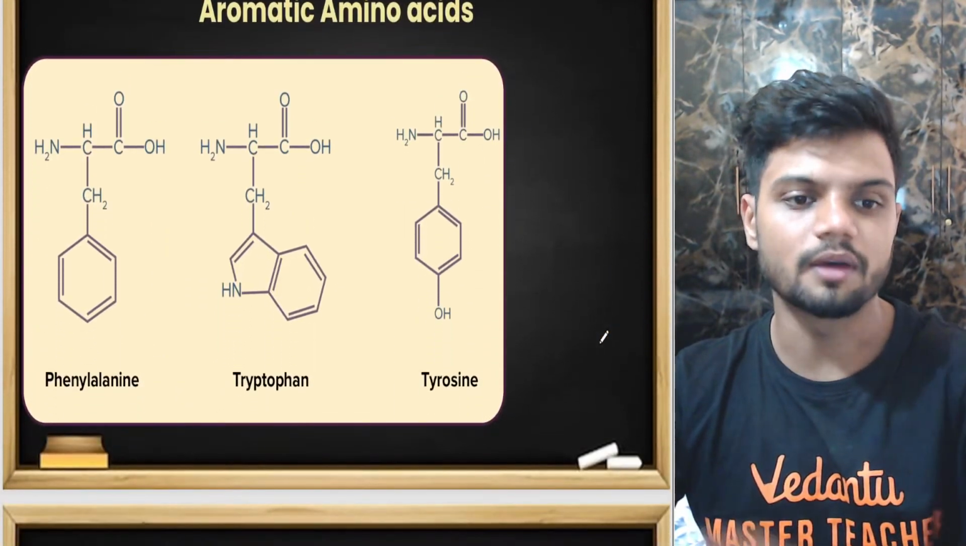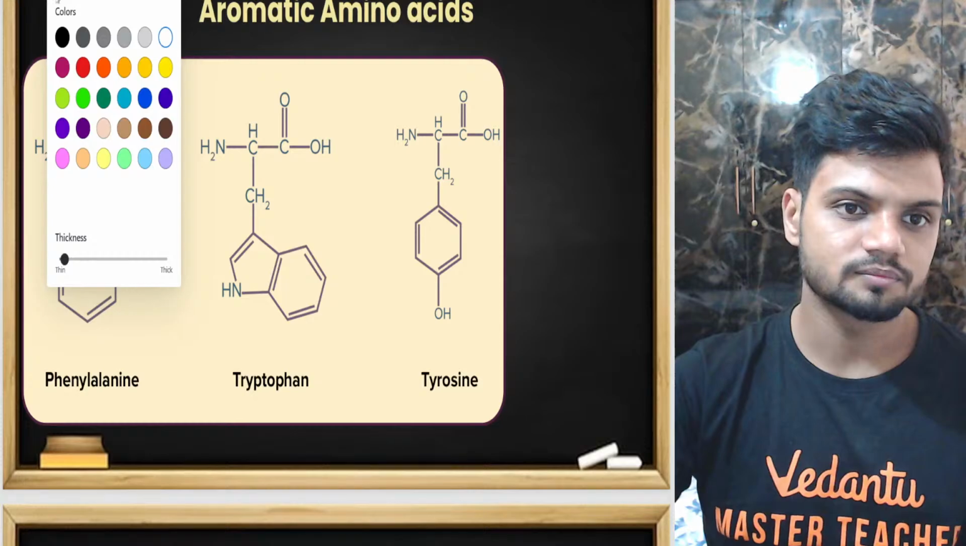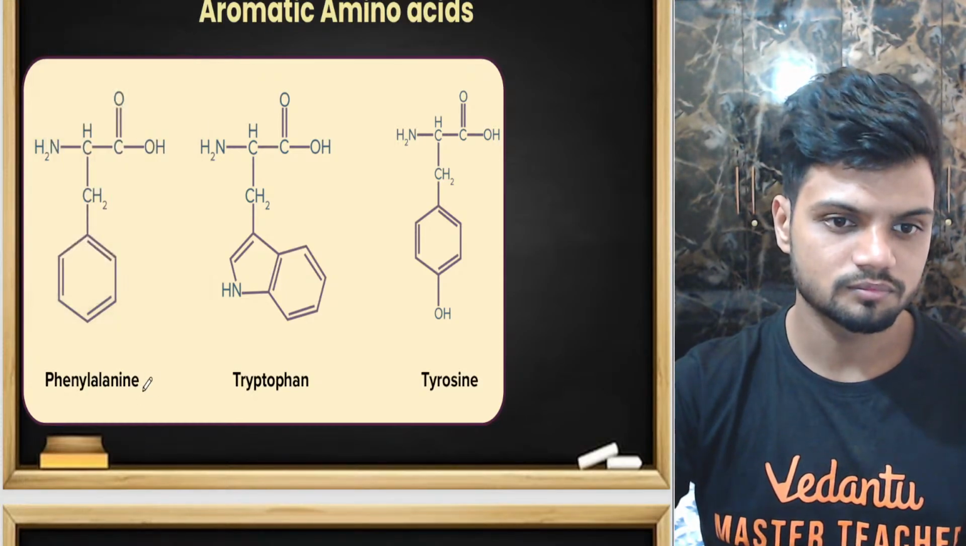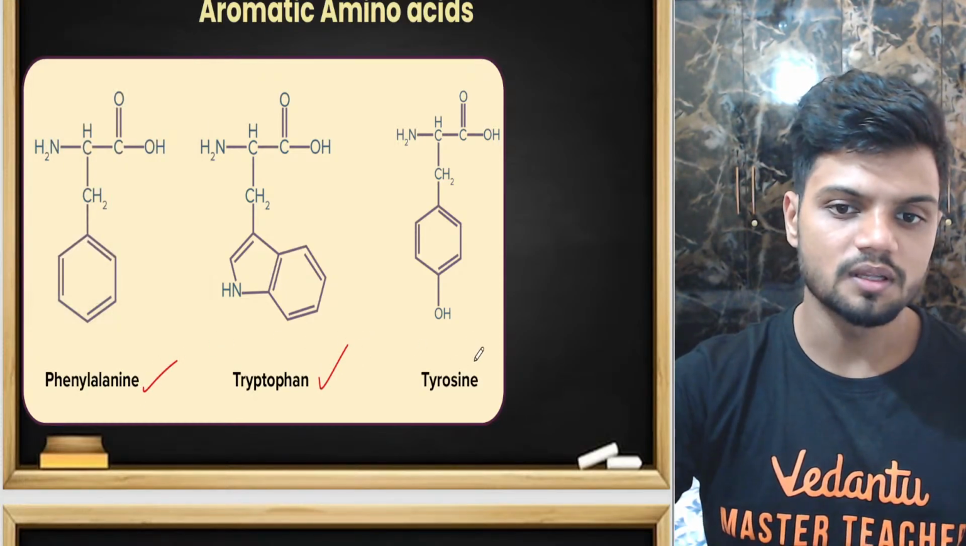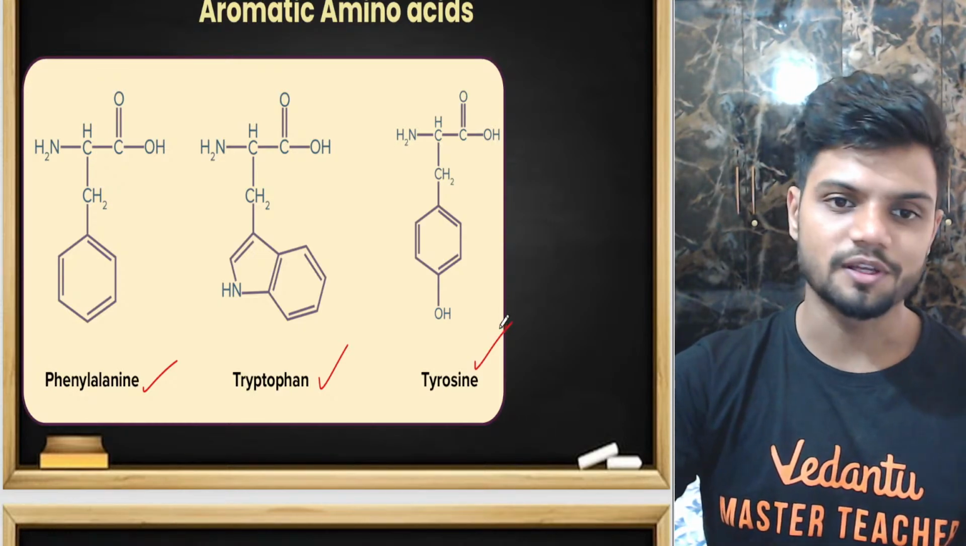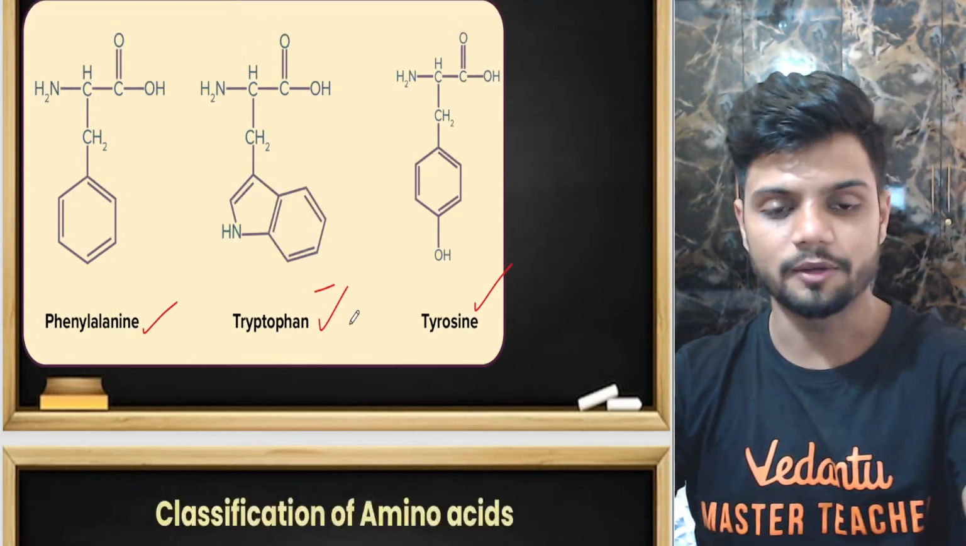See here, aromatic amino acid, phenylalanine, benzene ring is present. Tryptophan, benzene ring is present. Tyrosine, benzene ring is present. They are the aromatic amino acids.